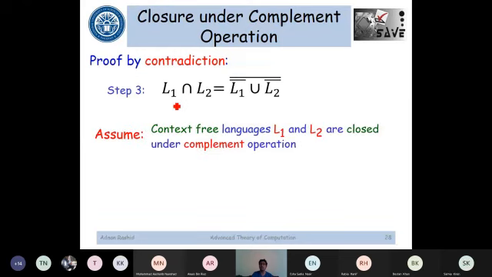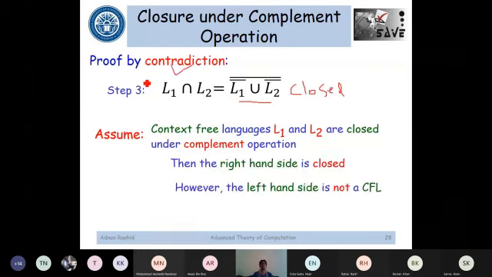So under this assumption, the left side should also be closed. But is it closed or not? No. So this means that the assumption that we took, that the right side is closed, is not true. This means that it's a contradiction. Actually, this is not closed. So this is what we wanted to prove. So this means that the complement operation would not provide you a context-free language.